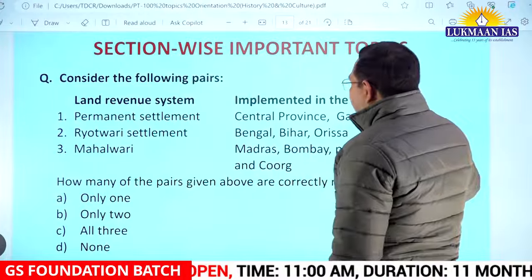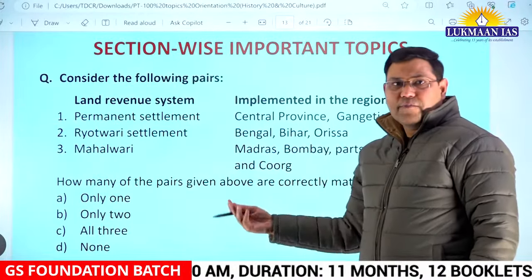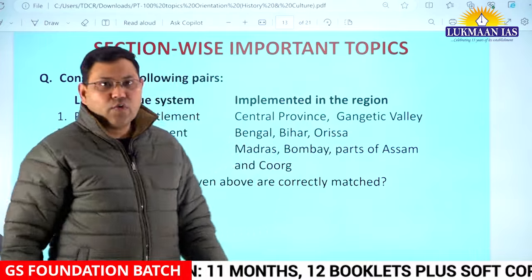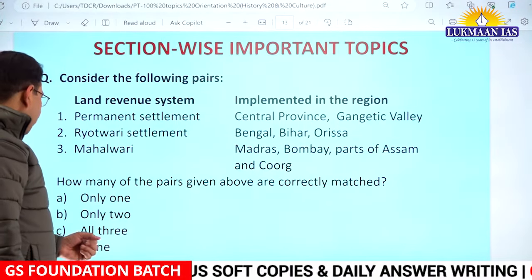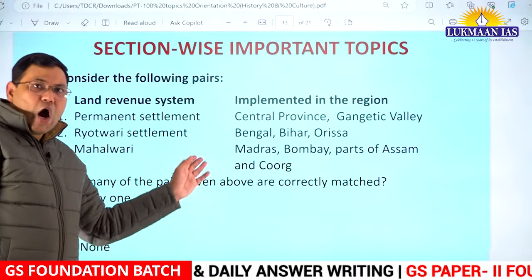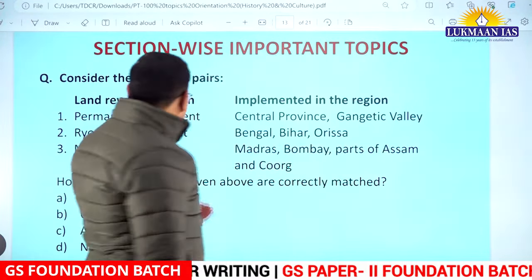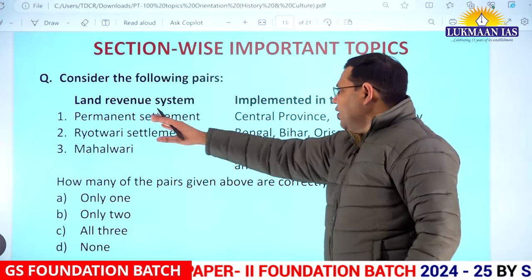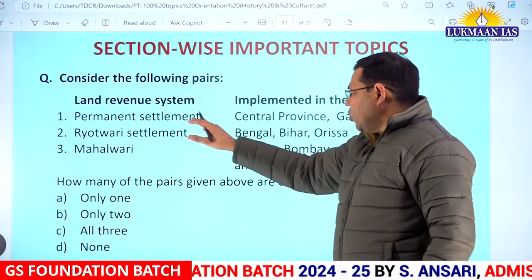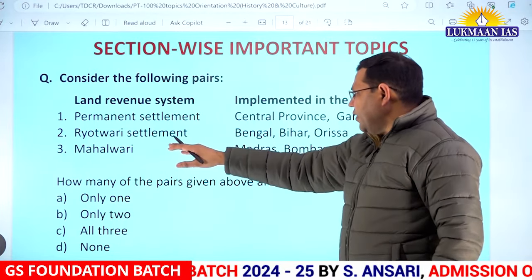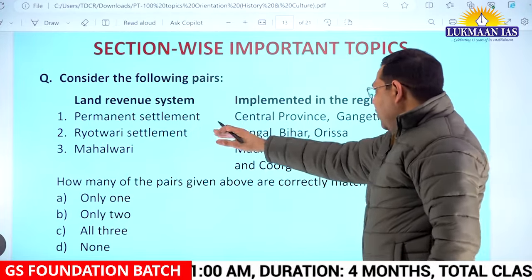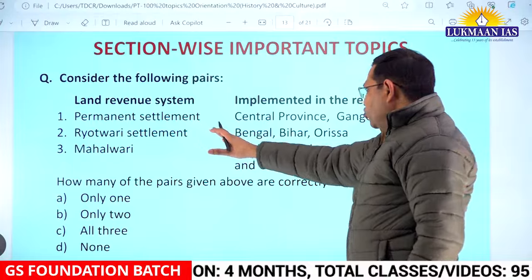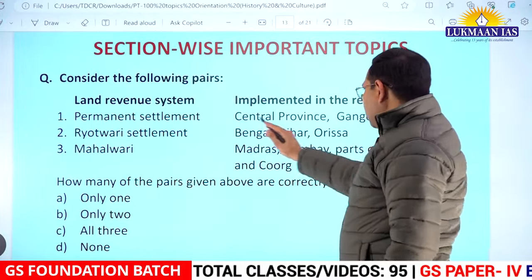Then let me pick up one question related to modern India. So this is also one way of asking questions. UPSC asks you to consider these pairs and see how many of these pairs are correctly matched. On one side in the list are given the land revenue systems, permanent settlement or Zamindari, Ryotwari and Mahalwari. On the other side, the list talks about the areas or regions where they were implemented. So if you see, permanent settlement was introduced in Bengal, Bihar, Odisha. So this pair becomes wrong.